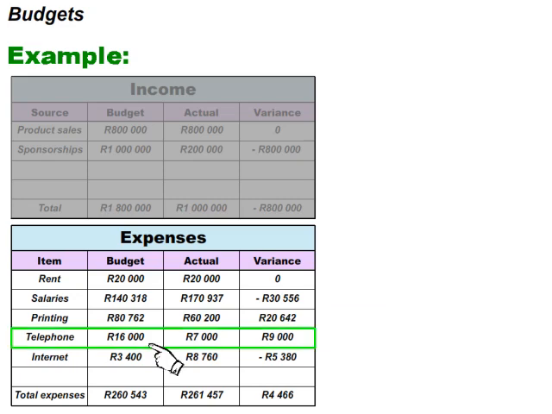For telephone, they budgeted for 16,000 Rand. They paid a lesser amount, which is 7,000 Rand. They have a positive variance. They saved 9,000 Rand. At least the phone line is not being abused.